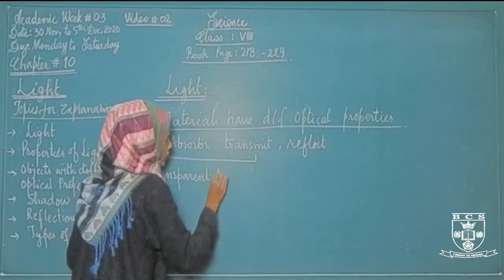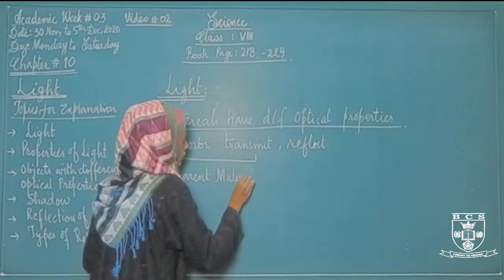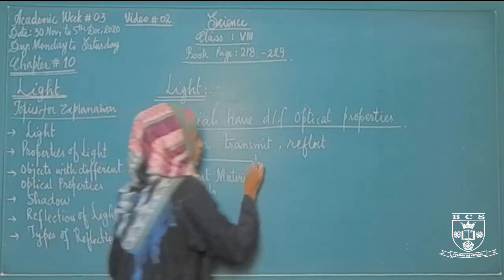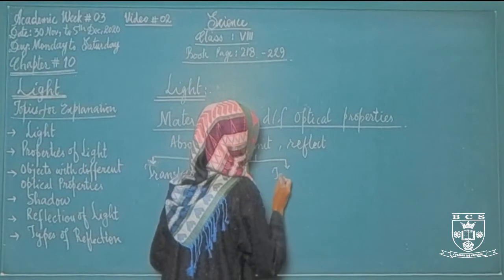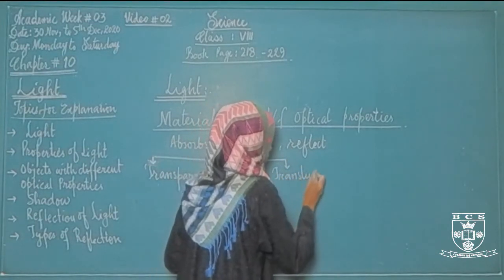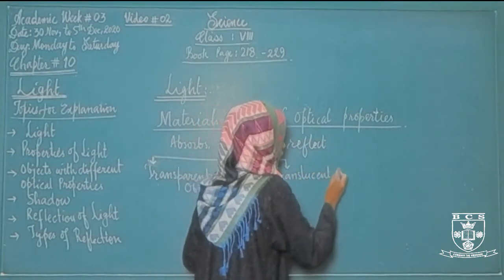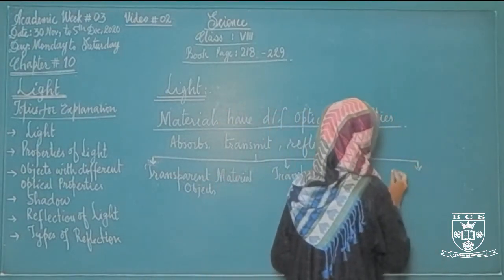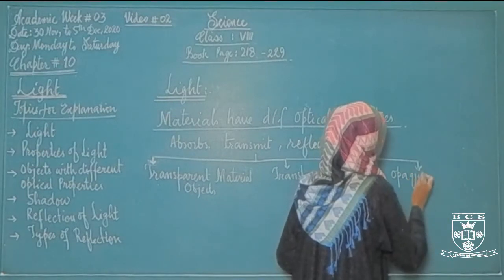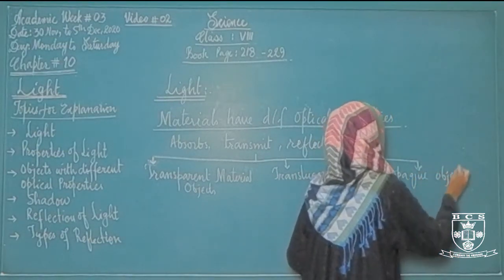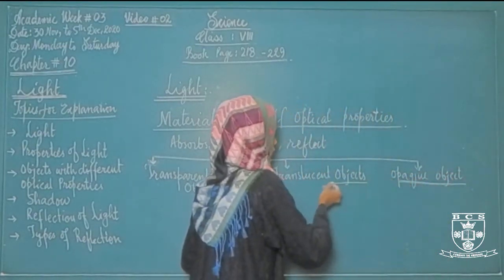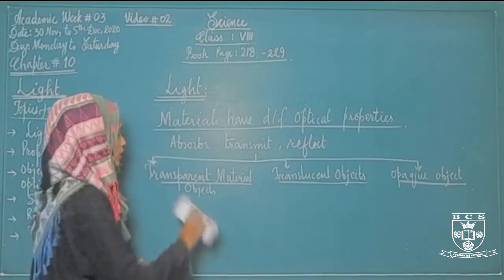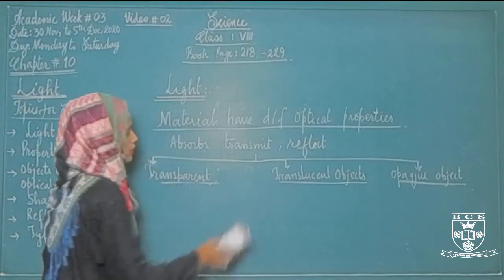Transparent materials or objects, translucent objects, and opaque objects. What are transparent objects, what are translucent objects, and what are opaque objects?